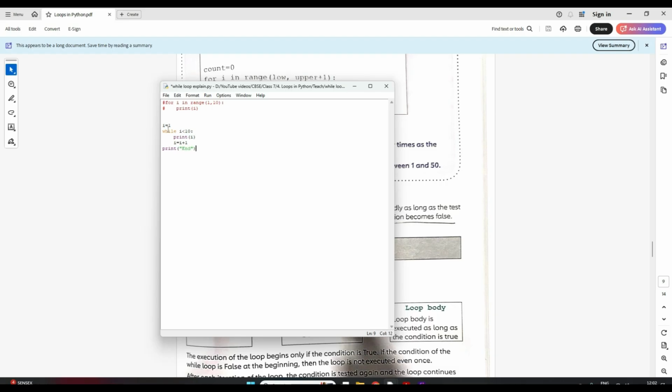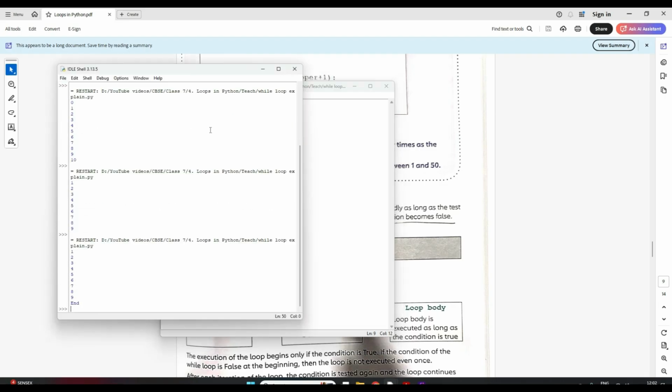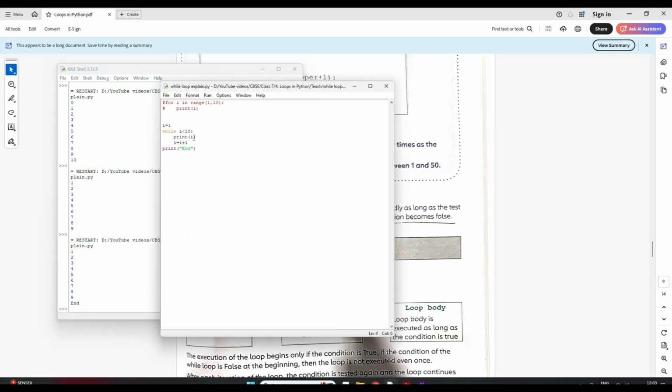On i is equal to 9, this loop will break and it will come to this line and stop. Now let's run and see how it works. See, 1 end. Is it clear? I hope, students, it's clear, right?